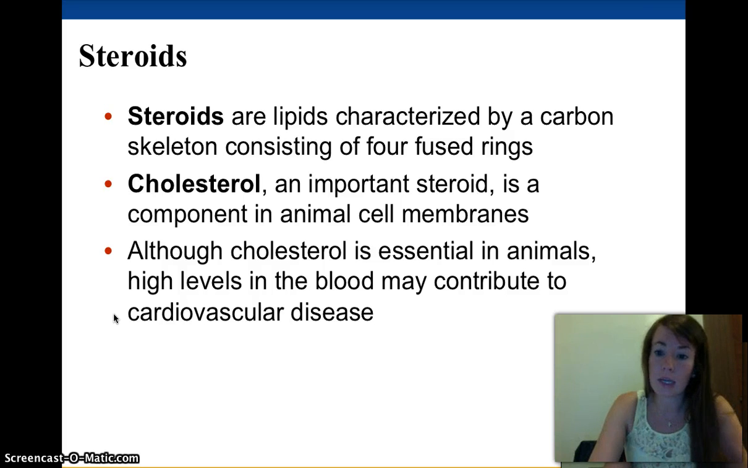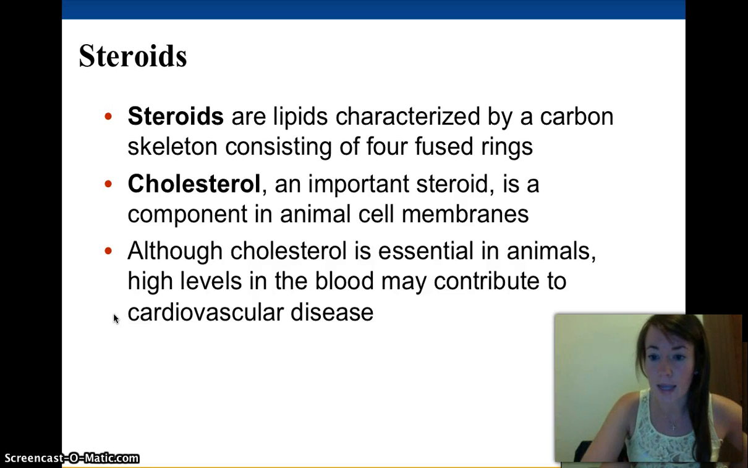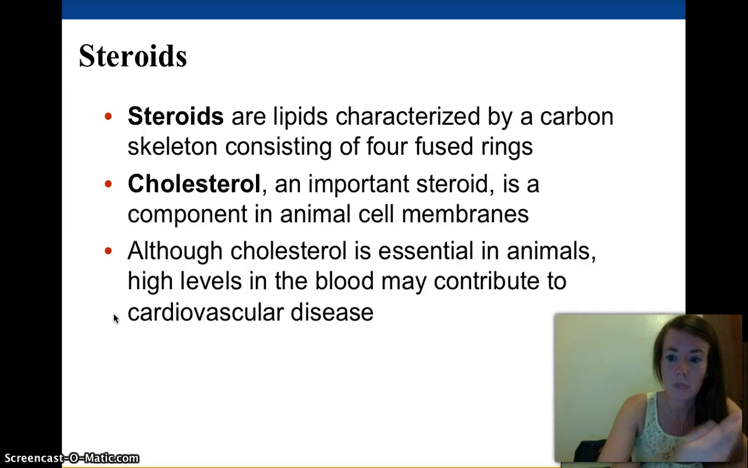So it's really good for you. You need cholesterol because it adds to the fluidity of your cell membranes, allows your cells to be flexible, but too much of it can also build up inside your arteries and cause blockages, just like saturated fatty acids. Can lead to cardiovascular disease, just like we said.